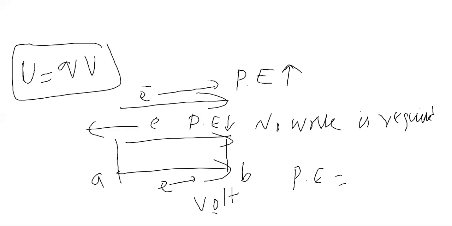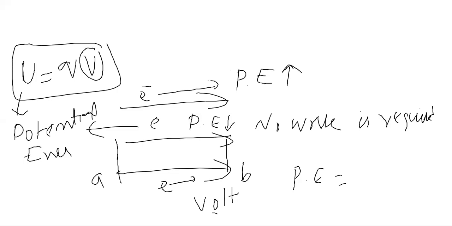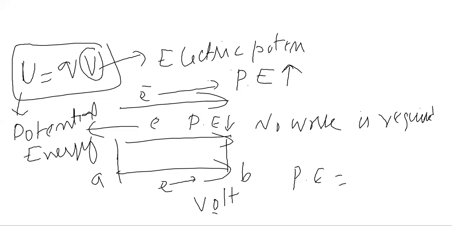Okay, charge multiplied by electric potential difference is known as potential energy, and this is electric potential. Okay, so I yesterday told you the difference between the potential energy and the electric potential. Electric potential is V, voltage, it is also known as voltage.